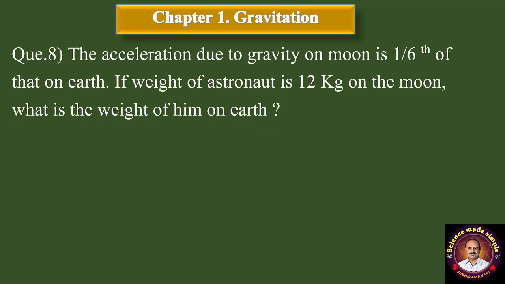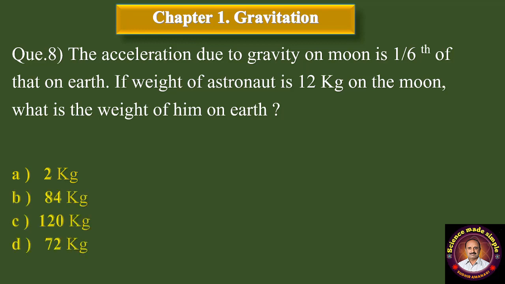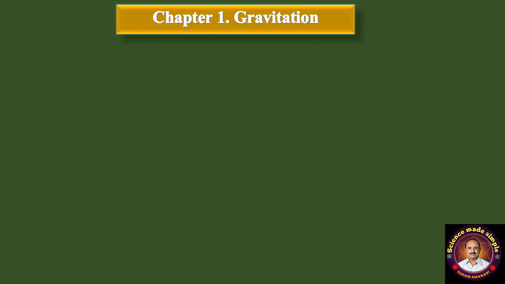Question number 8. The acceleration due to gravity on moon is 1/6 of that on earth. If weight of astronaut is 12 kg on the moon, what is the weight of him on earth? Option A, 2 kg. B, 84 kg. C, 120 kg. And D, 72 kg. Correct answer is option D, 72 kg.